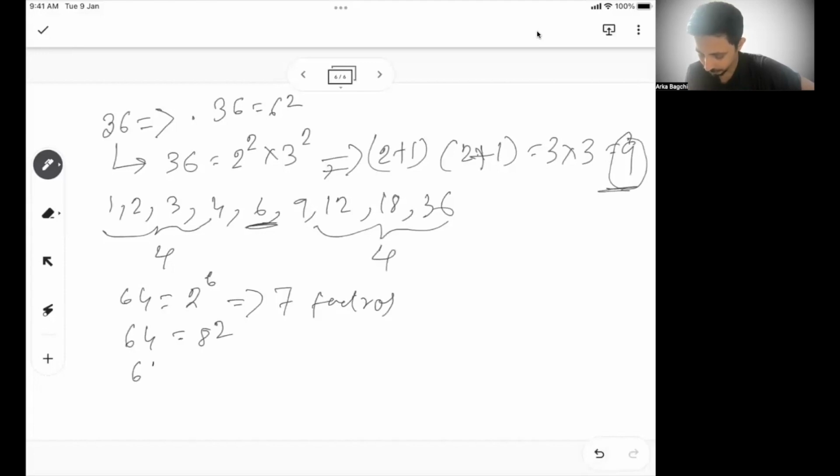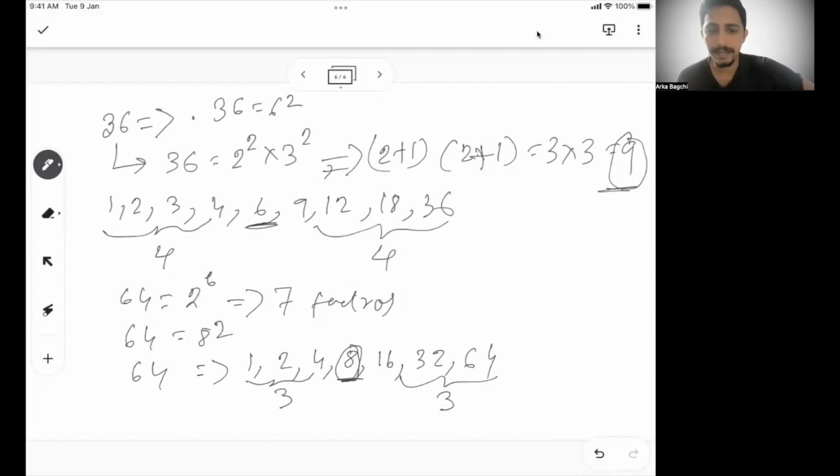So what are the factors of 64? 64's factors are 1, 2, 4, 8, and then you have 16, 32, and 64. So 8 is also a factor of 64, and then there are 3 factors below, and 3 factors higher than 8.